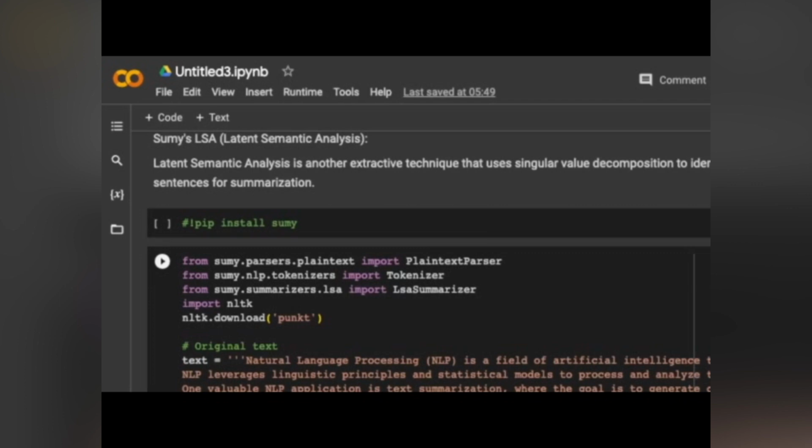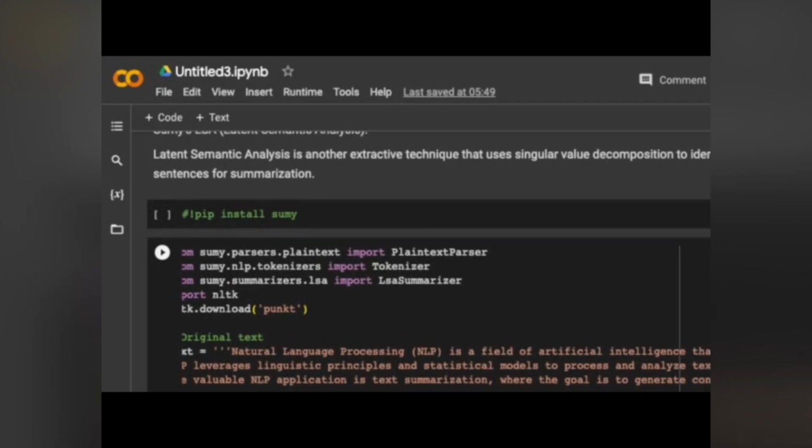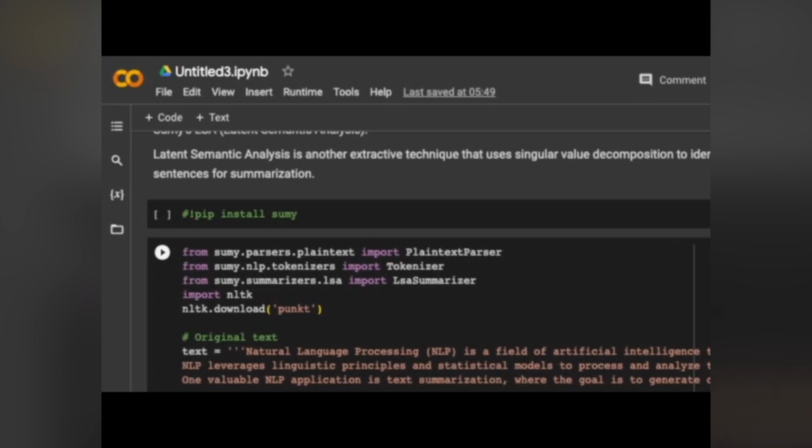This is the text which I am going to give for the summarization. After that, we have to invoke the tokenizer. The tokenizer cuts the natural language processing text into individual words, and then gives it as an input to the summarizer. So that is what we are going to do here.